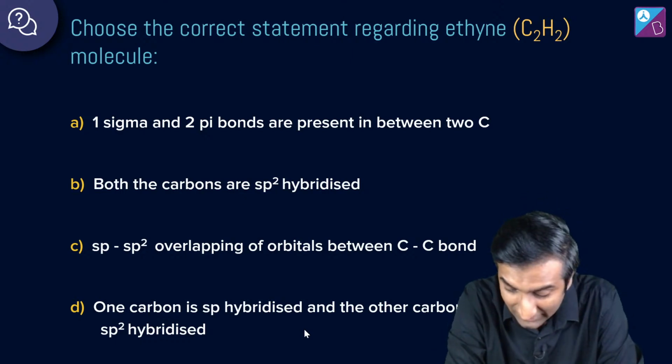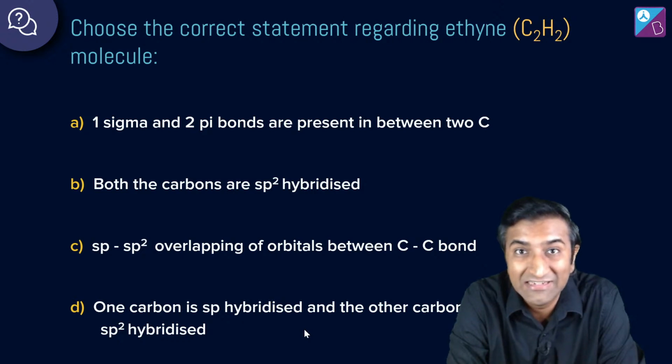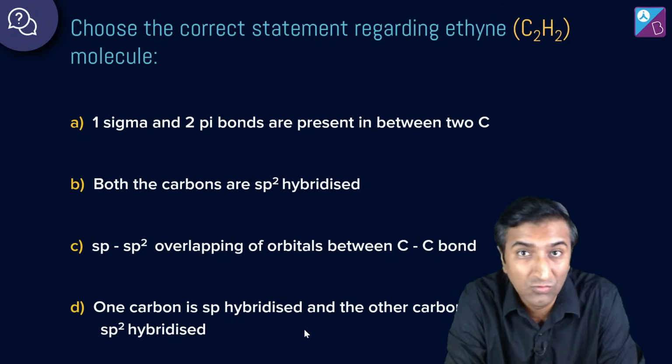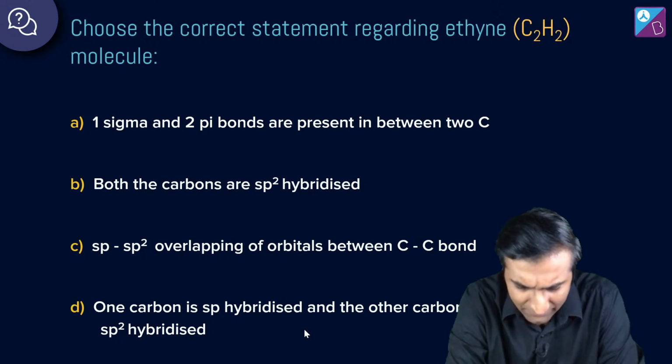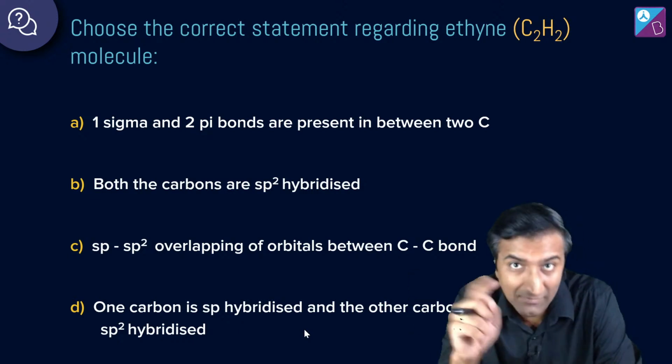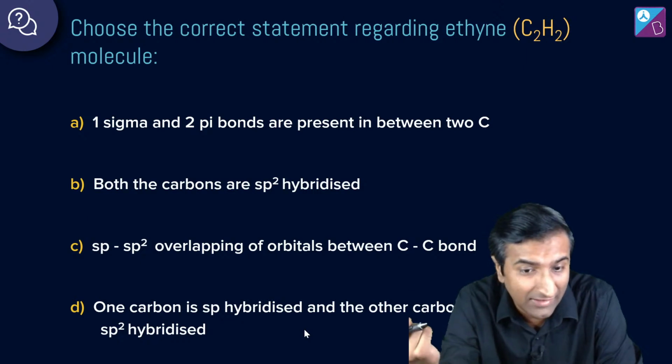Homework सवाल थे कुछ जो आप लोगों ने आंसर दिए. Let's explore those and we'll start with the session right away. Choose a correct statement regarding ethine molecule. Ethine यानी कि C2H2. Why are we talking about ethine? In the last session, we spoke about sp, sp2, sp3 and all of that, in the previous couple of sessions. So उसी से related है, hybridization basically. And bonds being formed, sigma and pi bonds, etc. That's what's being tested over here. So dono ideas, sigma pi bond as well as hybridization. What do you think the answer to this one is?